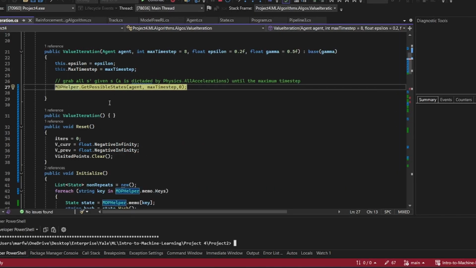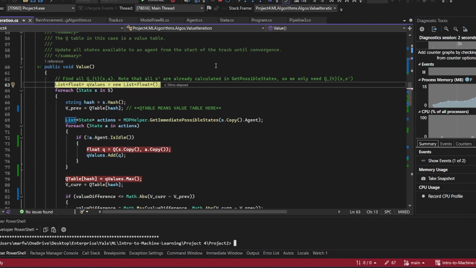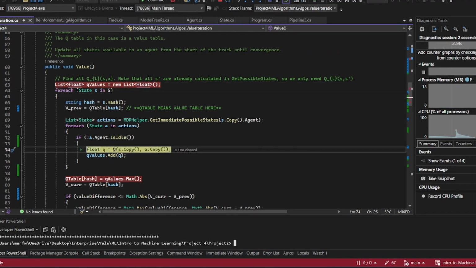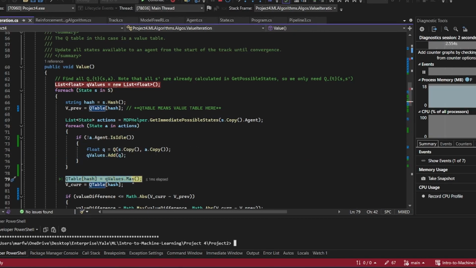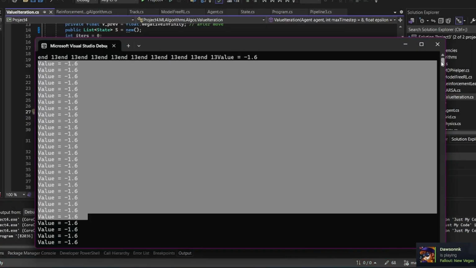First, I have a recursive algorithm that gets all possible states. Here is one instance of the value function. For all states in S, calculate the Q value of the state and all possible actions, and update the table with the maximum. This side contains the value updates for one sweep.